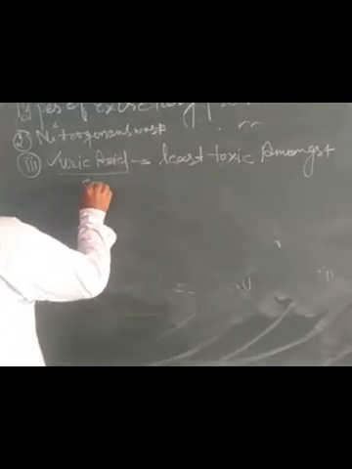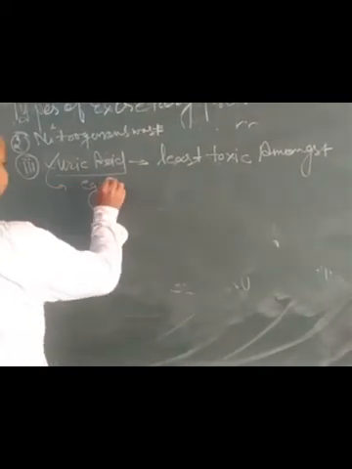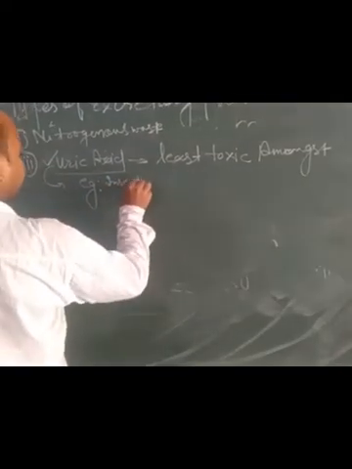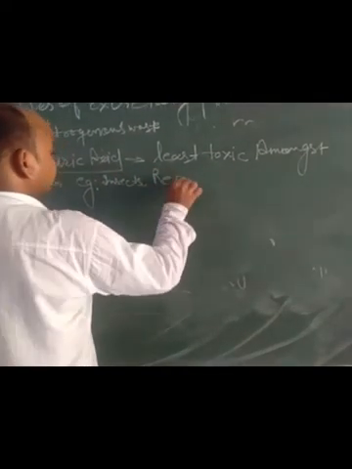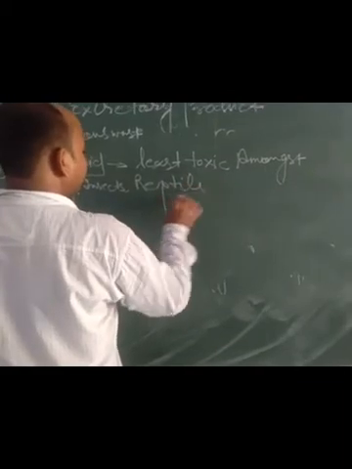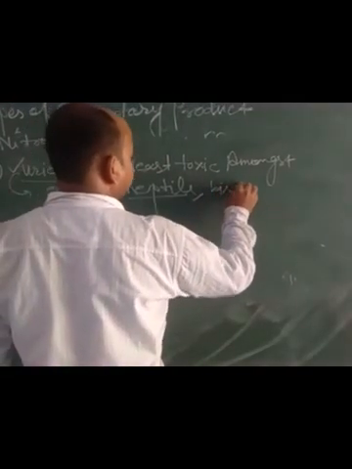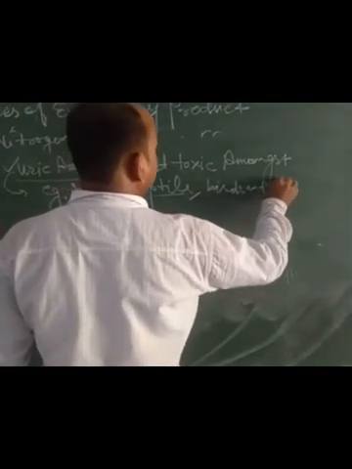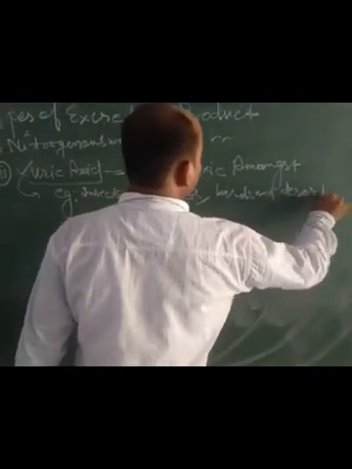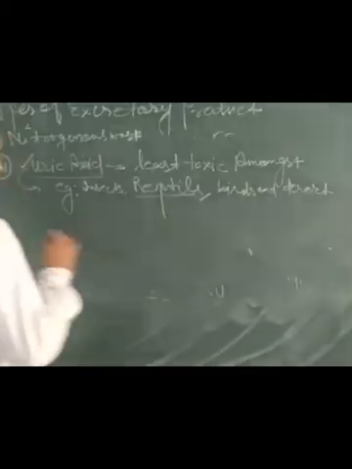Now the question arises: which type of organisms produce uric acid? Insects, reptiles like lizards, birds and desert animals are responsible for the production of uric acid.